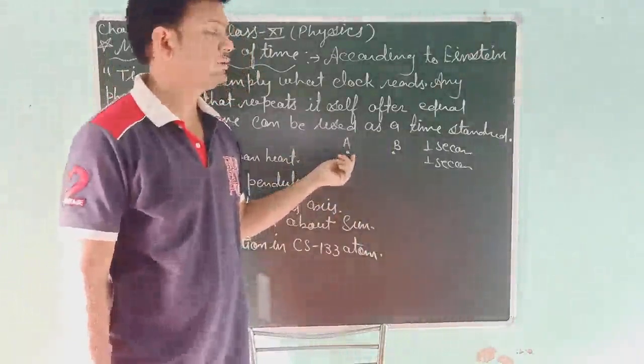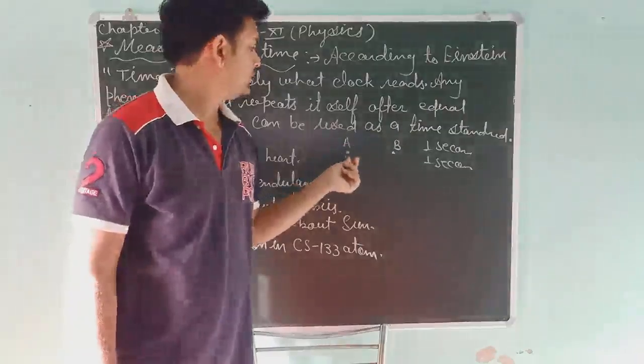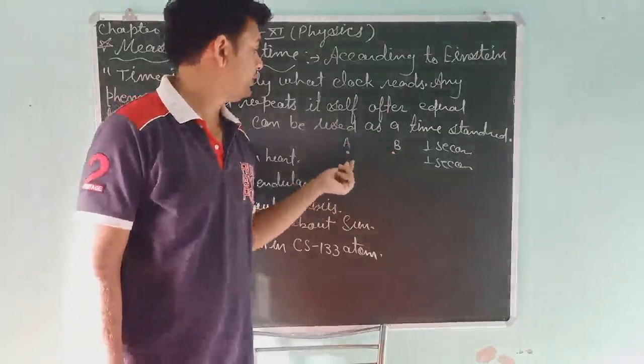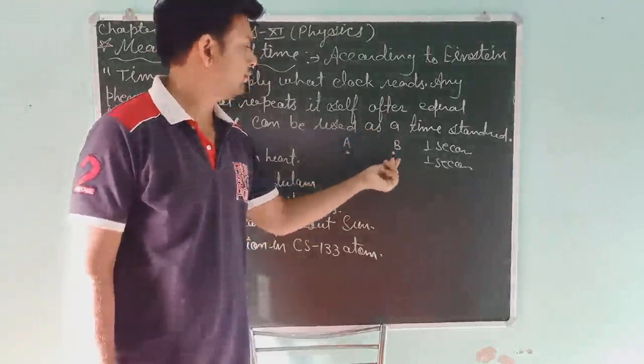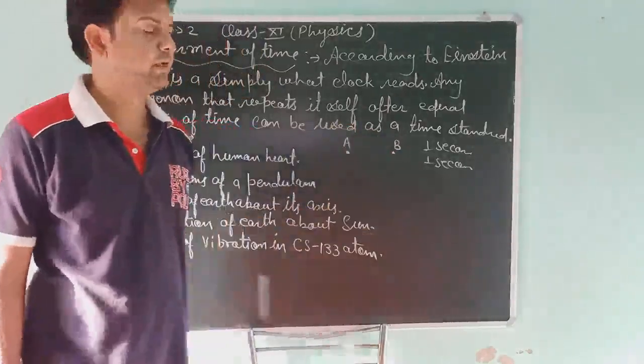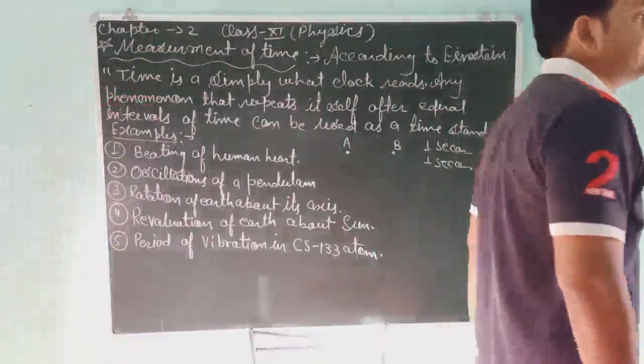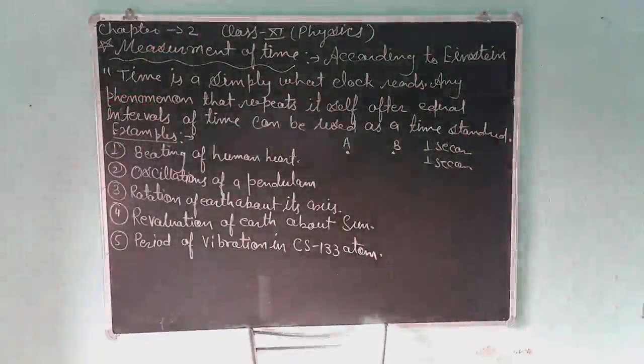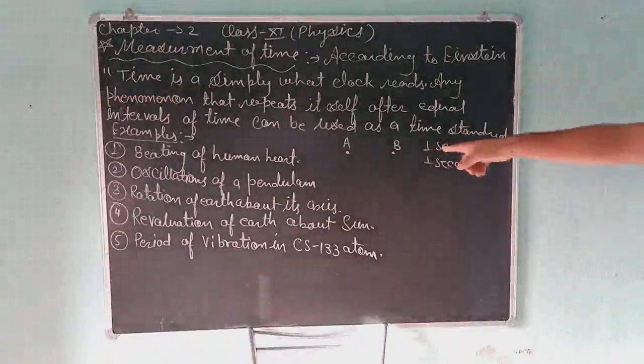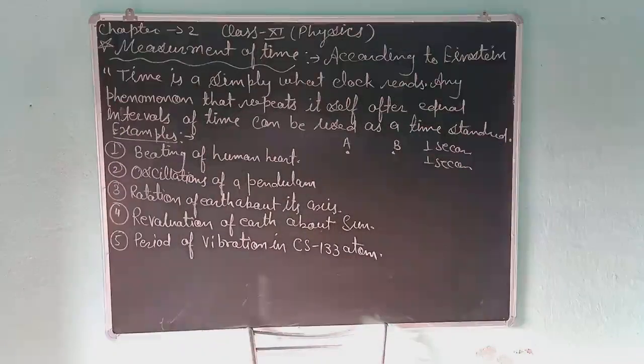Starting, he is standing on point A. He goes to point B and comes back, and again goes and comes back, in equal intervals of time. If this phenomenon continues for a long time, we can use it as a time standard.